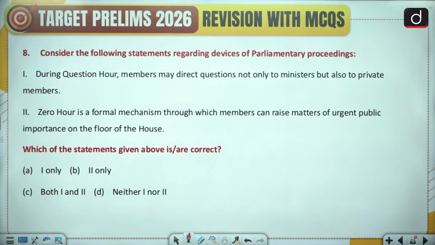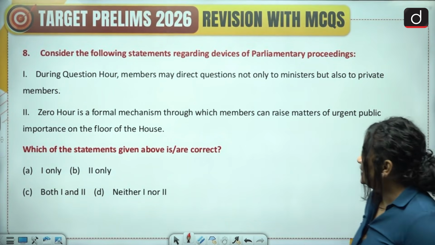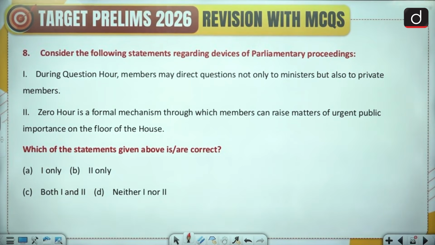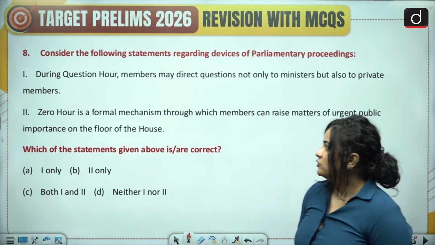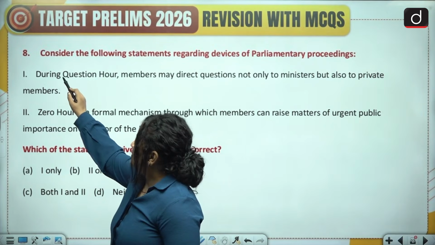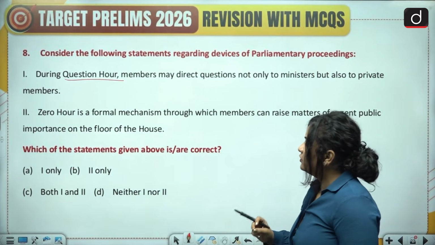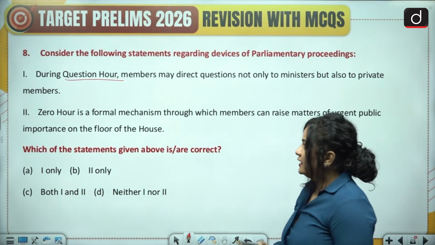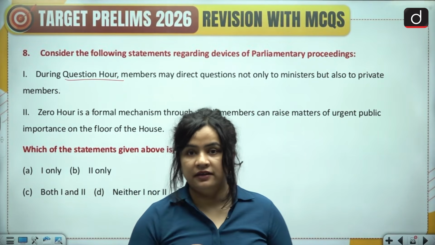Question 8. Consider the following statements regarding devices of parliamentary proceedings. 1. During question hour, members may direct questions not only to ministers but also to private members. And secondly, Zero Hour is a formal mechanism through which members can raise matters of urgent public importance on the floor of the House. So let's take a look at what exactly is question hour. Now, question hour is basically the first hour of a parliamentary sitting. And here, of course, questions of public importance are raised.